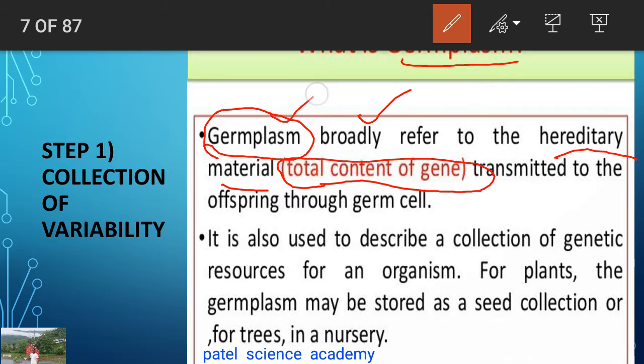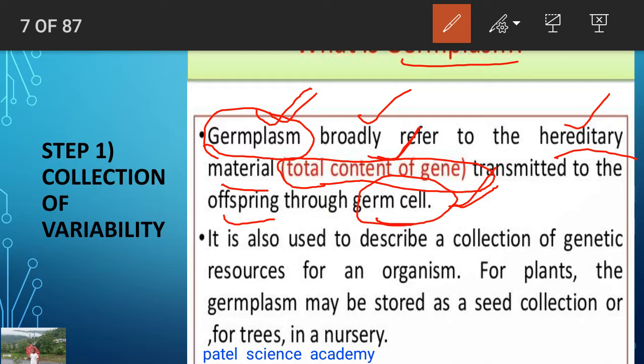It means the germplasm is transmitted to the offspring through the germ cell. That total content of the gene, transmitted to the offspring through the germ cell, is called the germplasm of that organism.